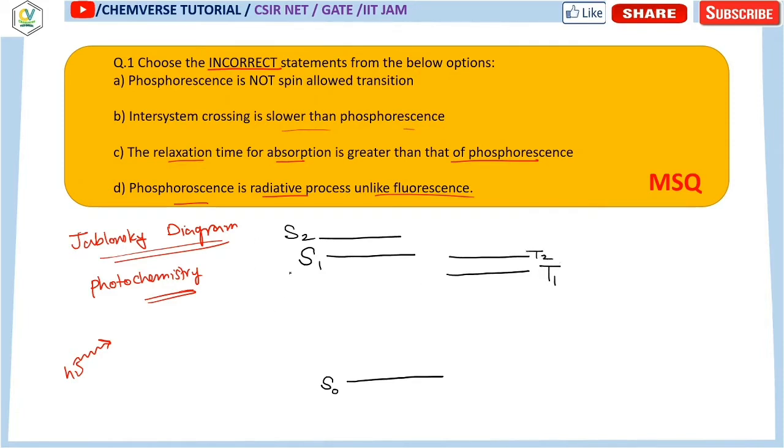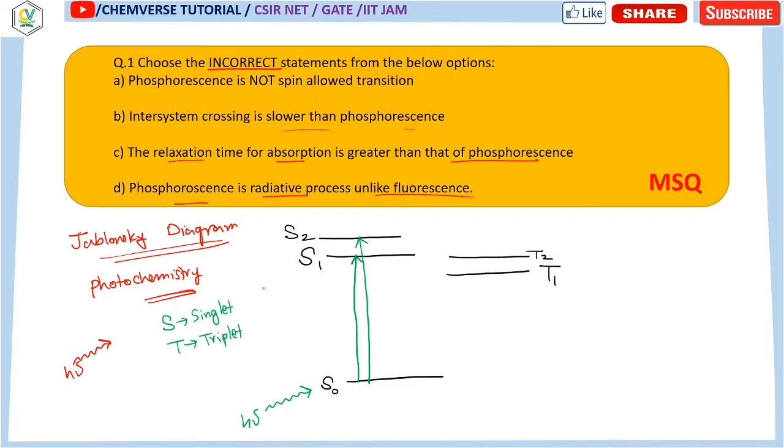So this is the basic schematic diagram of the Jablonski diagram, where radiation h nu falls on the singlet ground state. So what will happen? The first case is the excitation. This is basically the excitation process. It is excited to a higher singlet state from the ground state. Over here, S denotes the singlet state and T denotes the triplet state.